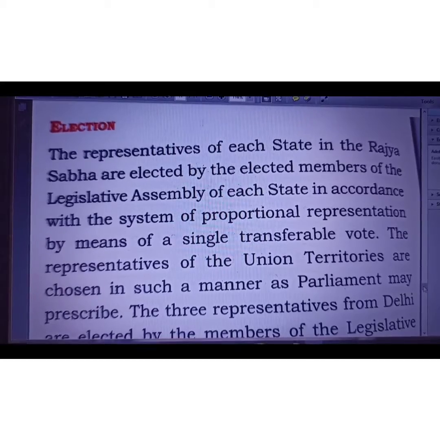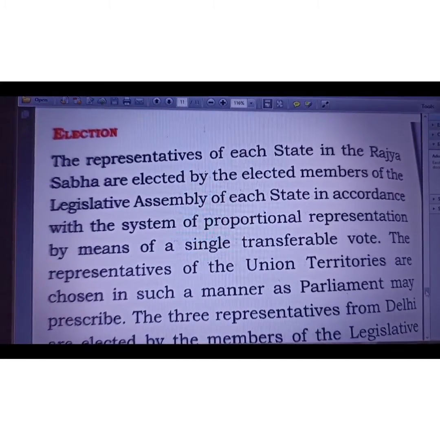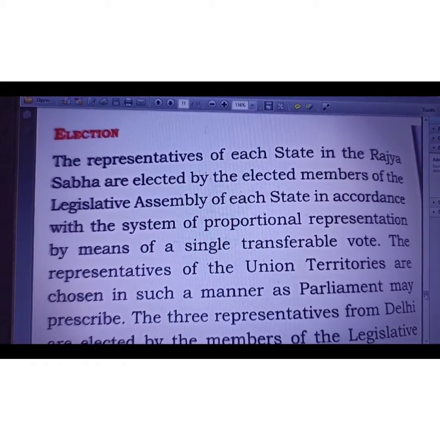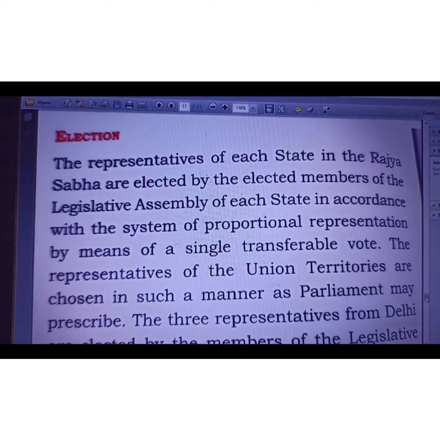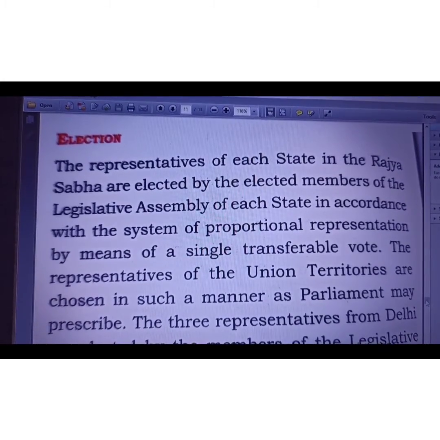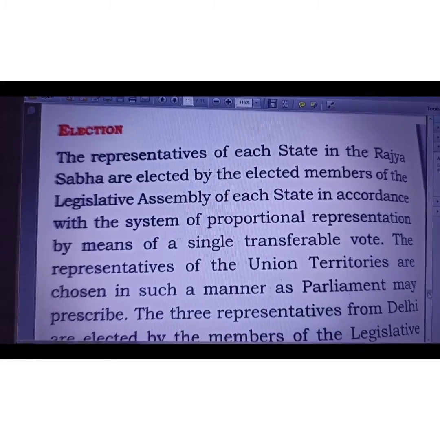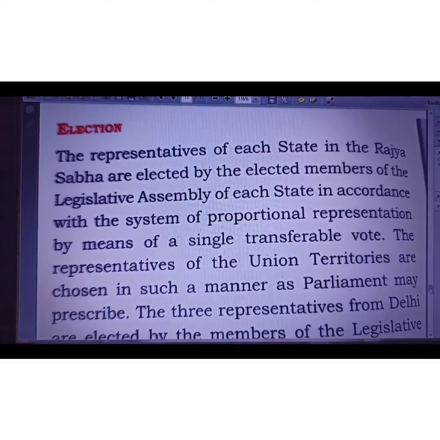Now, we are going to discuss the election of Rajya Sabha members. They are elected by legislative assemblies of the states, and all the members have the right to vote according to the single transferable vote. The union territories are chosen according to their representation in the parliament.